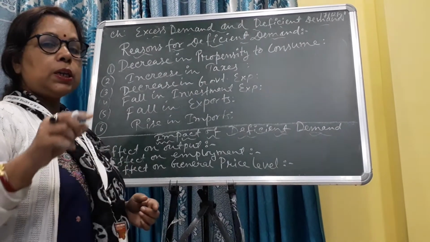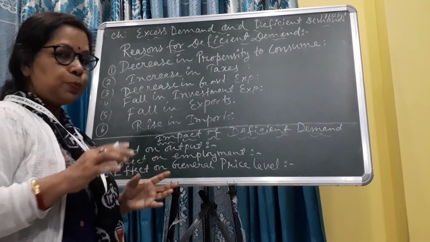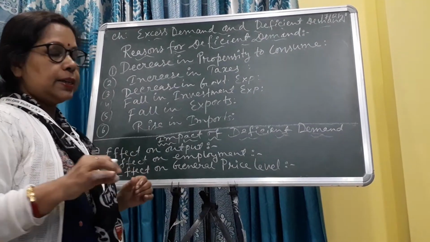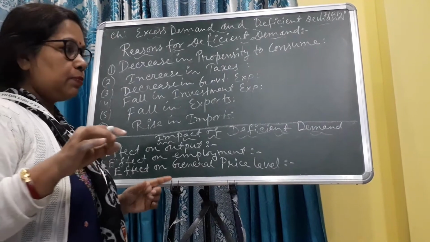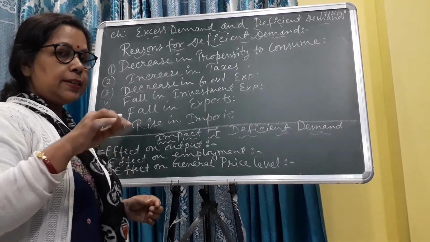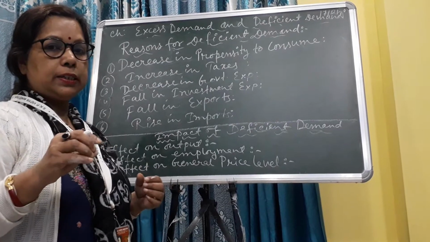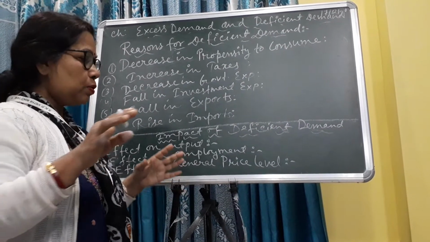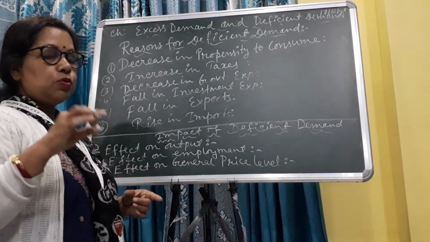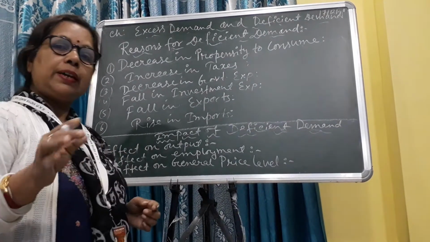When aggregate demand is less than aggregate supply, this means the output cannot be fully sold in the market, and so there will be an inventory stock created in the economy, and in such a situation the producers will not produce new quantity and will stop the production. So in such a situation output level decreases. So due to deficient demand, the output level decreases.